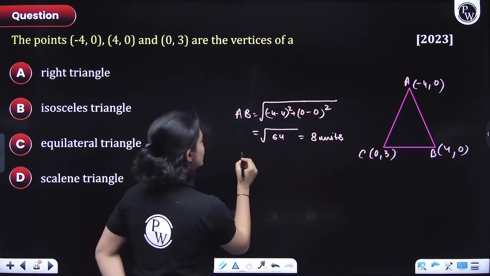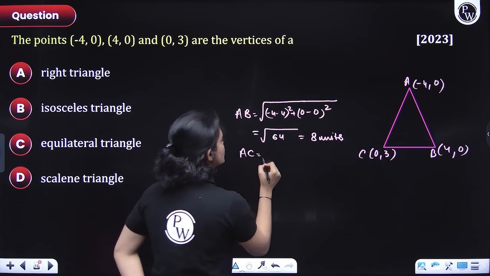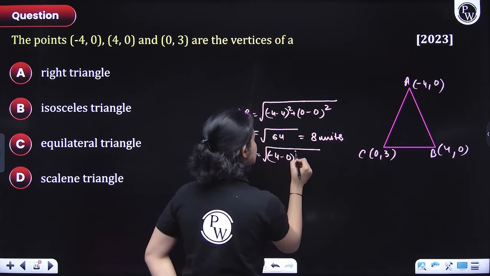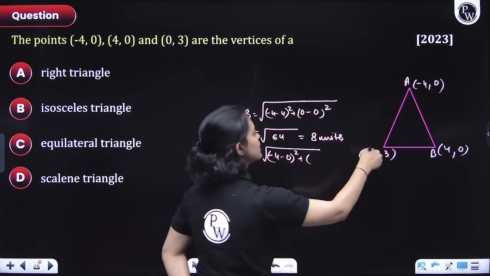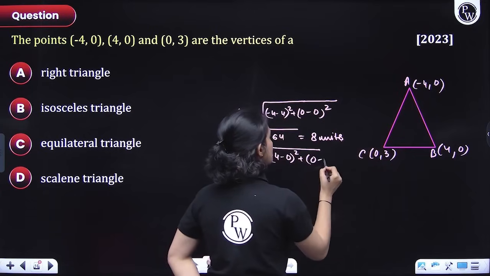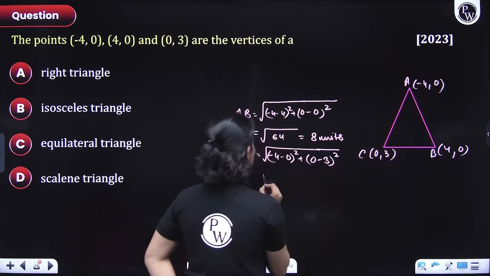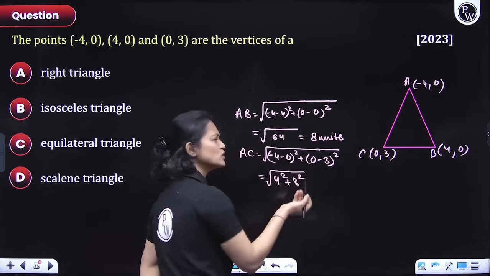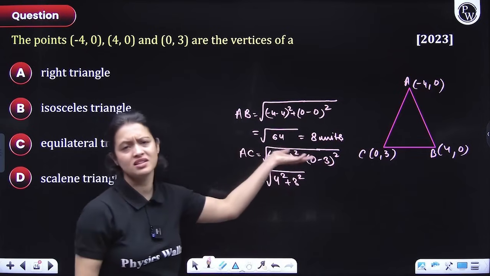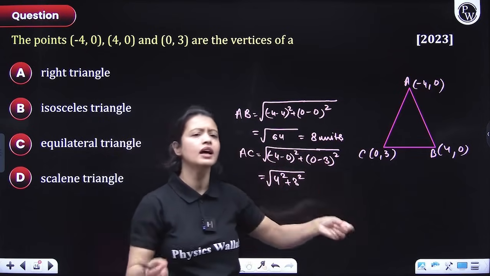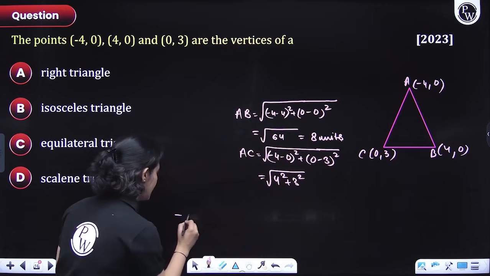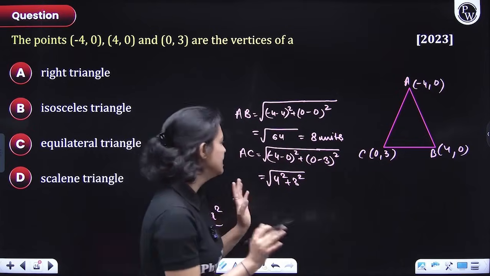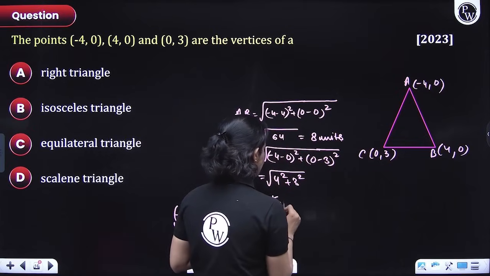Now let's figure out AC. So AC would be the square root of (x2 minus x1) whole square plus (y2 minus y1) whole square. That is (-4 minus 0) whole square plus (0 minus 3) whole square. So this would come out to be 4 square plus 3 square. Remember, negative a whole square is equal to a square, I hope you know this. Simple. So this is equal to 5 units, everyone.